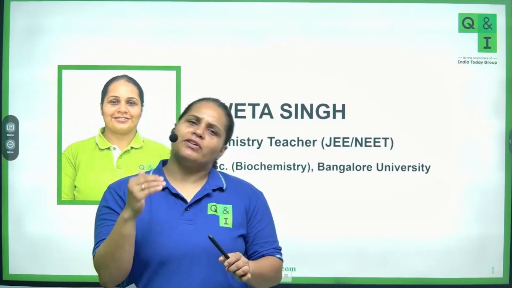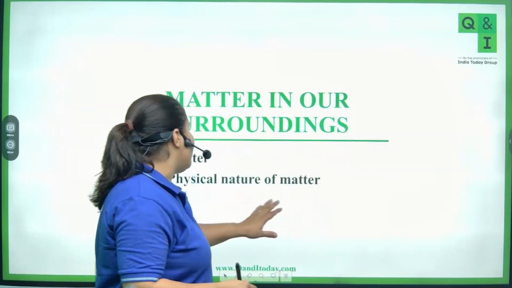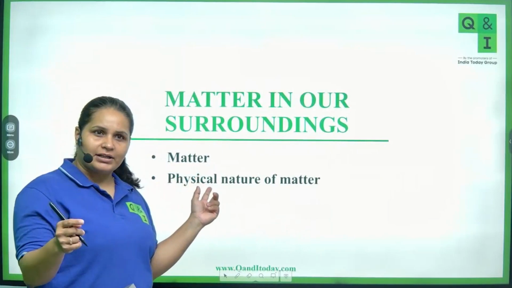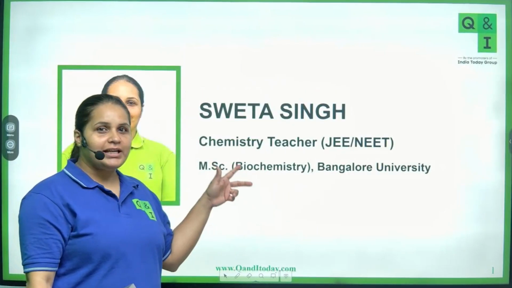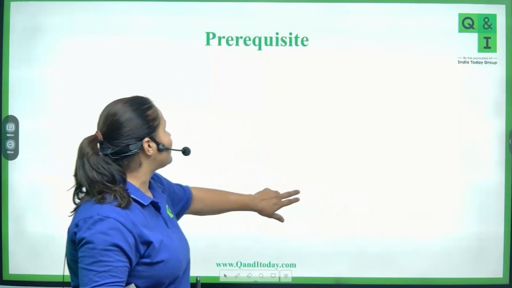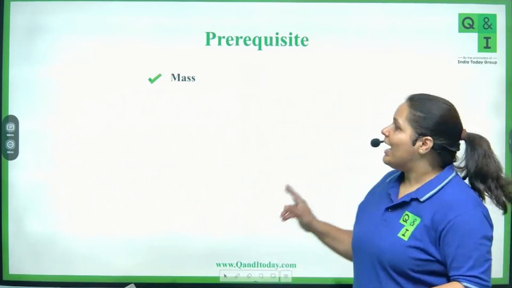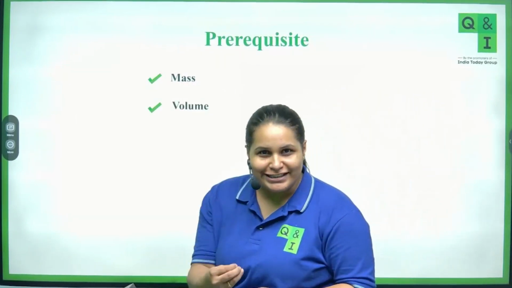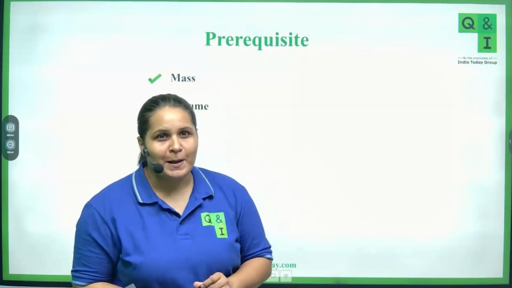Okay, so anyway, we'll be starting from the starting itself, from the introduction part. So today in this session, we will take 2 points: what is matter, and then physical nature of matter. These two subtopics we are going to cover in this particular session. But before we start, you should know what is mass and what is volume. So don't worry, we will first discuss mass and volume, and then we will define what is matter.